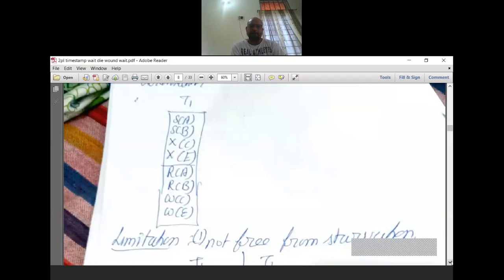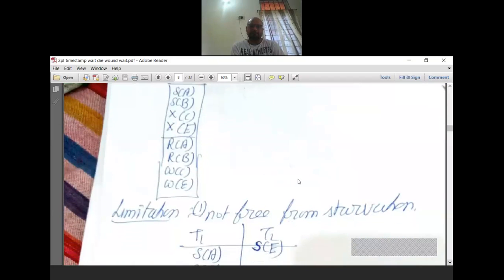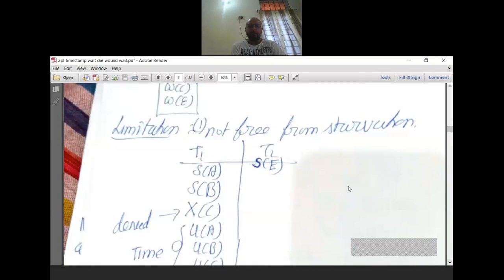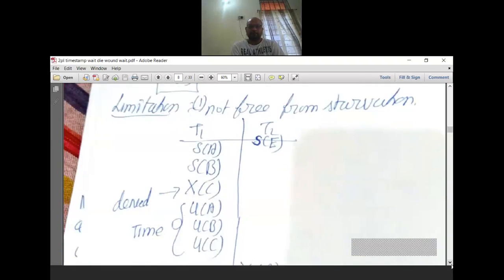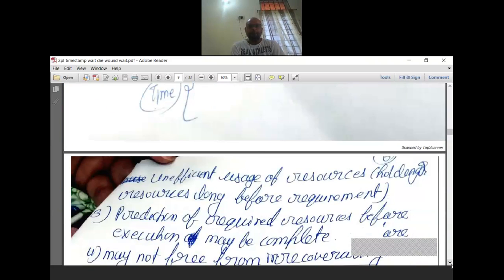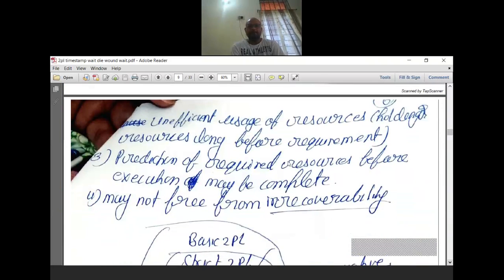That means one transaction will complete its work on those data items, and only then will that lock be given to another transaction. Now you can see what is happening: inefficient usage of resources.